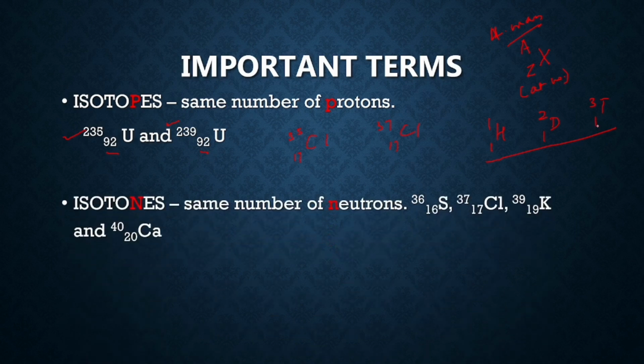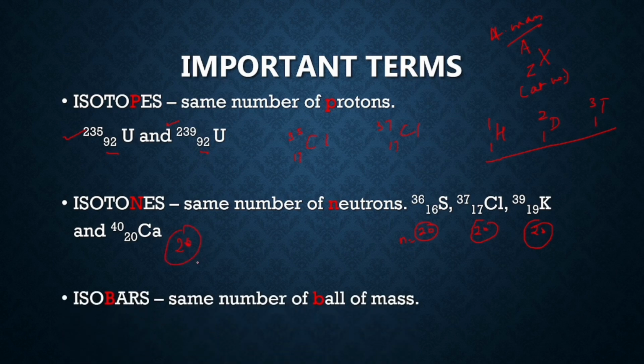Moving to the next, isotones. Isotones have the same number of neutrons. In this case you find the difference. 36 minus 16 is how much? 20. So it has got 20 neutrons. Similarly, chlorine 37 and 17 has got 20 neutrons. Potassium has got 20 neutrons, and even calcium has got 20 neutrons. So all these have the same number of neutrons, so they are called isotones.